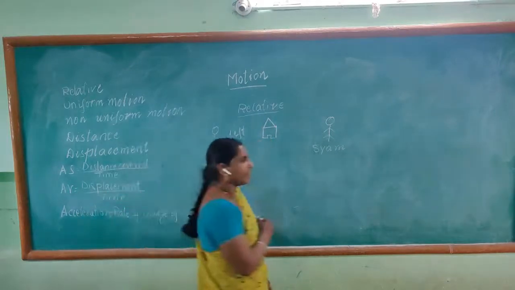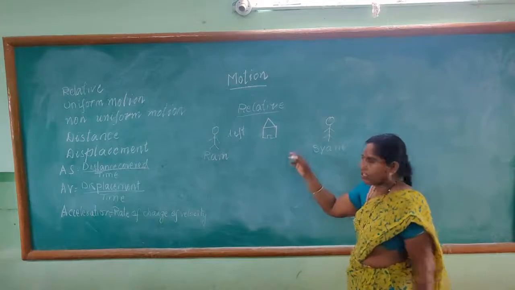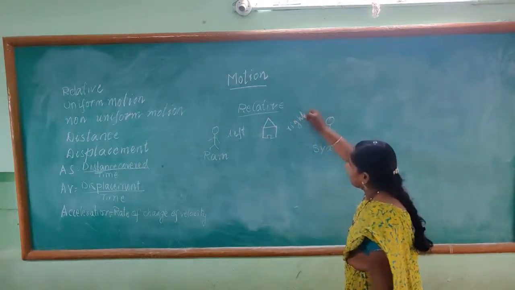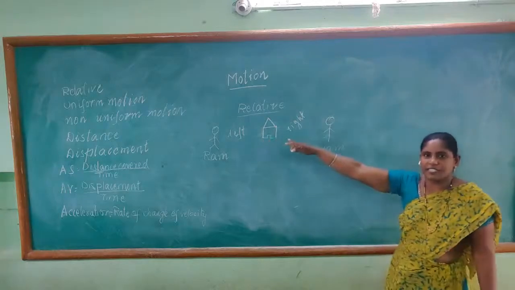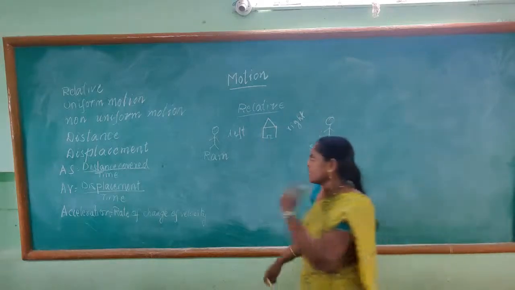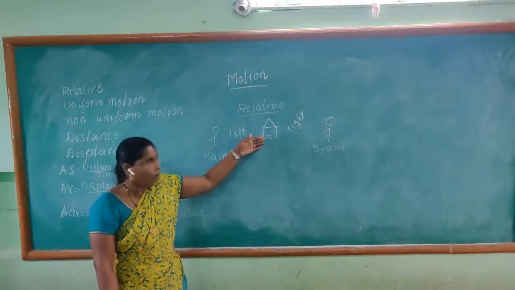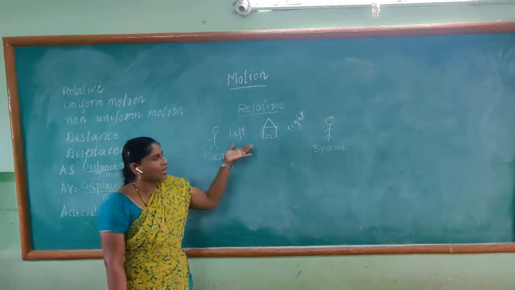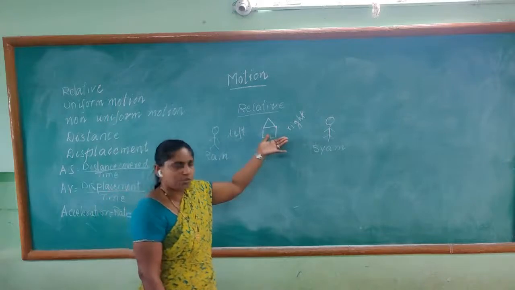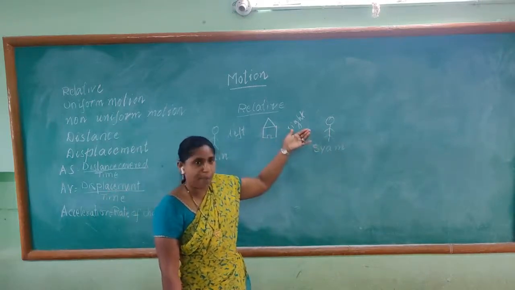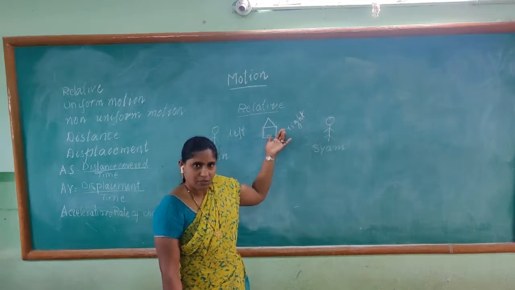Shyam is approaching the house towards right. This is right side for Shyam and this is left side for Ram. So Ram is moving towards left to approach the house. Shyam is moving right to approach the house.